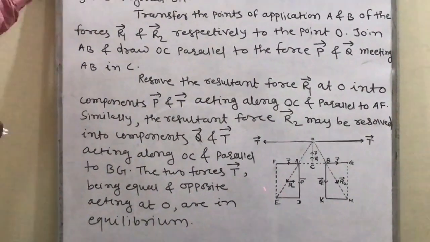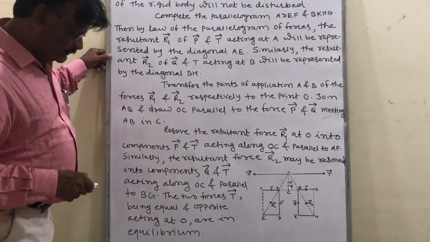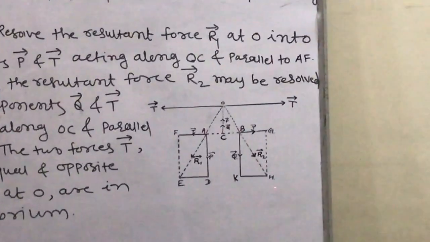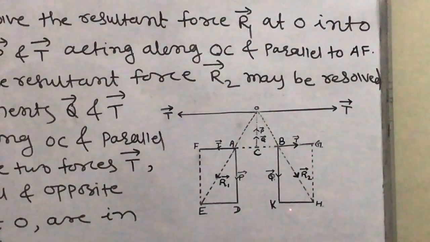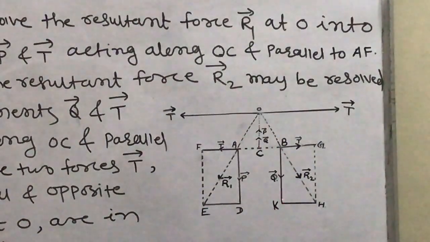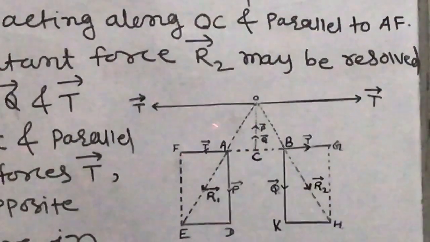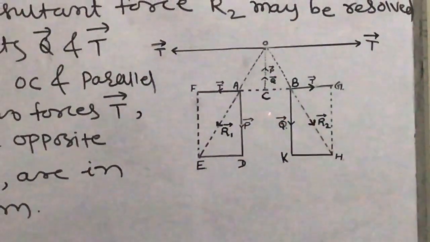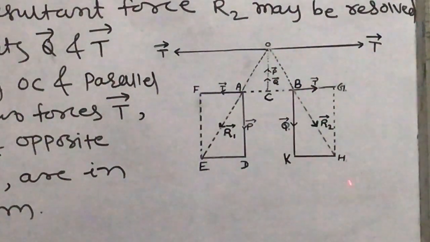Similarly, the resultant R2 of Q force and T force acting at B will be represented by the diagonal BH.